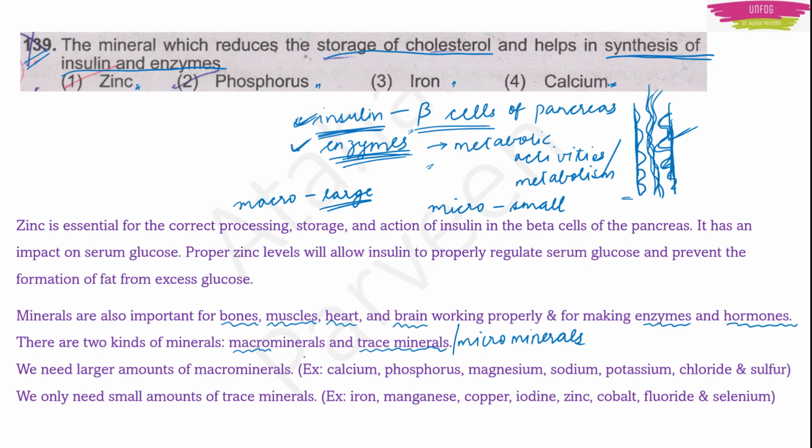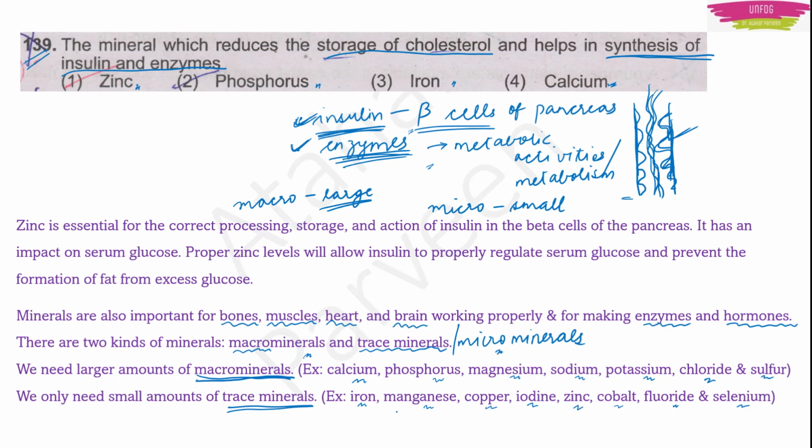Now let's see some examples of macro minerals and micro minerals. The examples we have are calcium, phosphorus, magnesium, sodium, potassium, chloride and sulfur. These all are macro minerals, meaning they are required in large quantities by our body. Next we have trace minerals or micro minerals. The examples are iron, manganese, copper, iodine, zinc, cobalt, fluoride and selenium. These all are trace minerals.